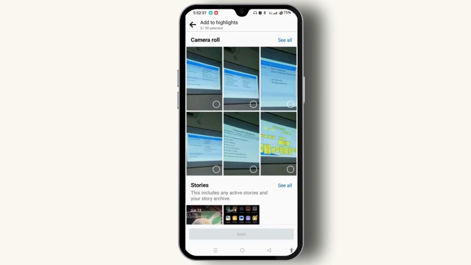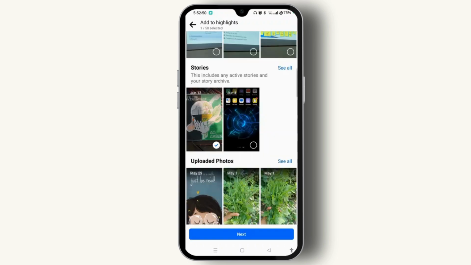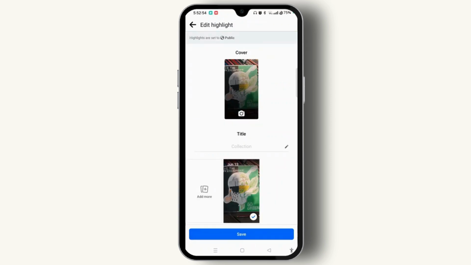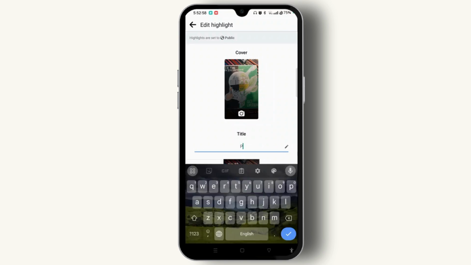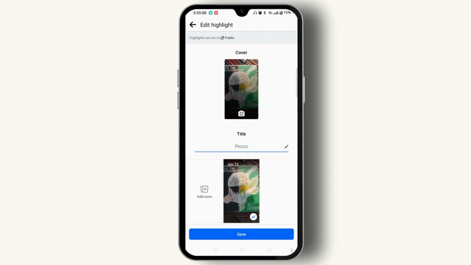Now choose any photos or videos from your camera roll, or you can select from stories as well. Once you have selected, tap the Next button. Now give a title to this collection. You can also add the cover picture. And now tap the Save button.